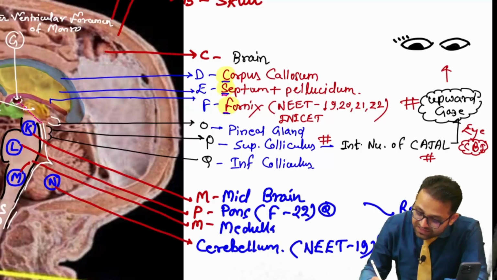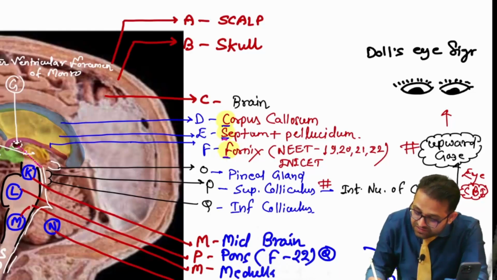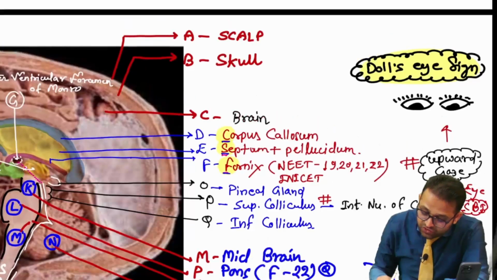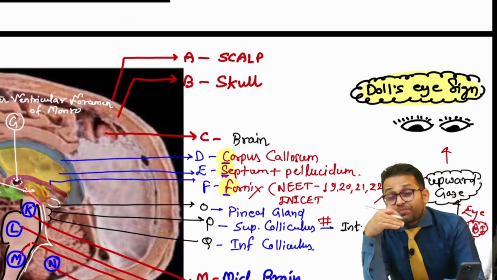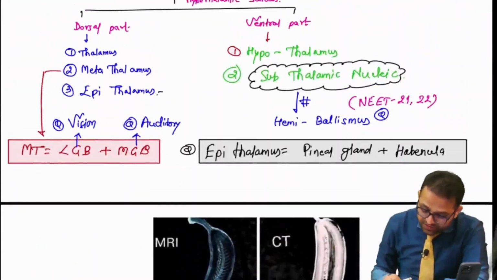This is your Harrison integration. So this downward gaze is nothing, sir. It is our doll's eye sign, which is also known as the oculocephalic reflex. This pineal gland tumor is our, yes, you can say the Parinaud syndrome. So this is the beautiful extra edge point.